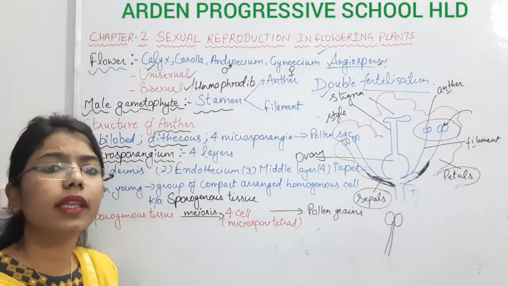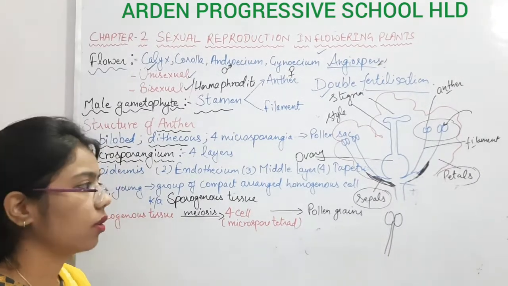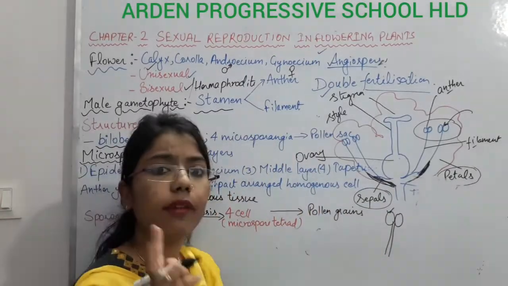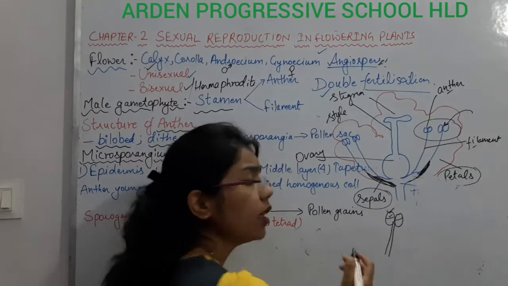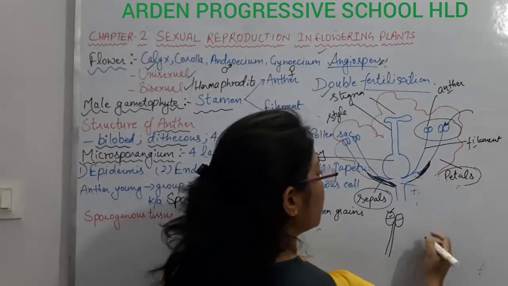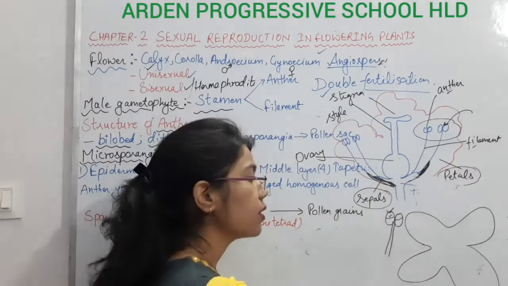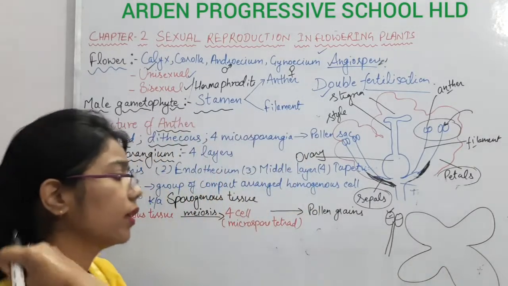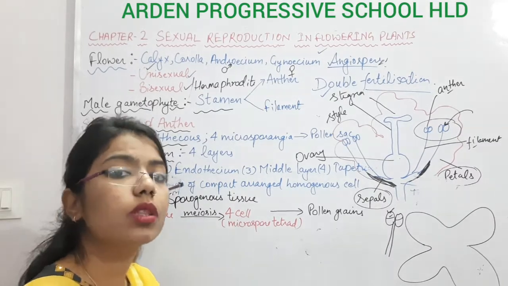What do you understand by dithecous? Di means two, and thecus means a bag-like structure. So in each lobe we have two theca. In each lobe we have two theca, and in this lobe also we have two theca. So when you cut this anther, how will it look? It will become this type of structure. It means that it has four corners. In these four corners, some bag-like structures are present, which are known as microsporangia.